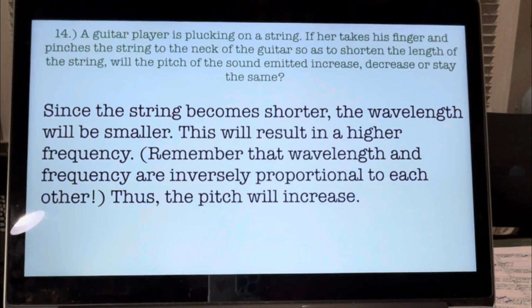All right. Since the string becomes shorter, the wavelength will be smaller, and this will result in a higher frequency. And just keep remembering that wavelength and frequency are inversely proportional to each other. So if the wavelength will be smaller, you know the frequency will be higher, and thus the pitch will also increase.